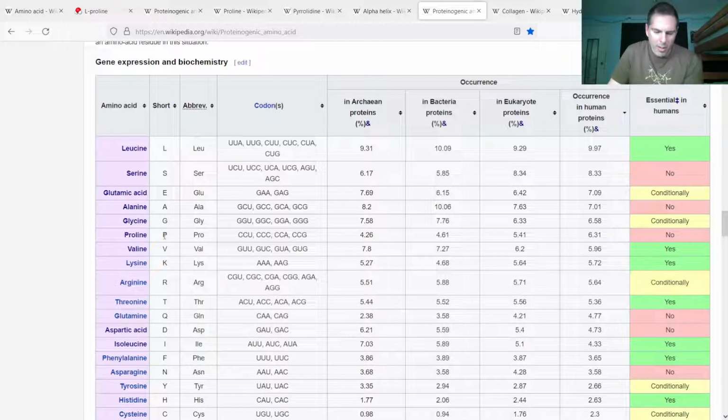Proline is number 12 on our list, but if you sort by occurrence in humans, it's actually sixth on the list here. So it's a little bit more abundant and useful in eukaryotes and in humans compared to all of the domains of life taken together.